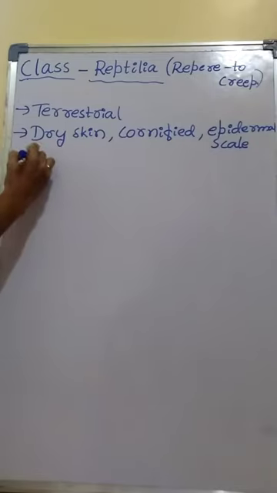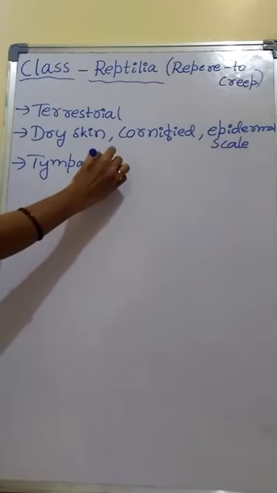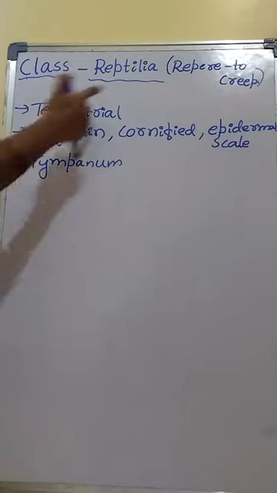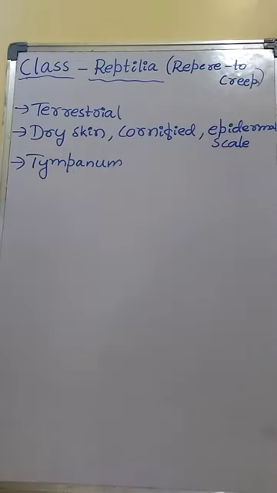Then tympanum represents the ear. In amphibia also tympanum represents the ear, and in reptiles also tympanum represents the ear. In amphibia, two pairs of limbs, one pair of forelimbs and one pair of hind limbs, are present. But in Reptilia, limbs may be present or absent.